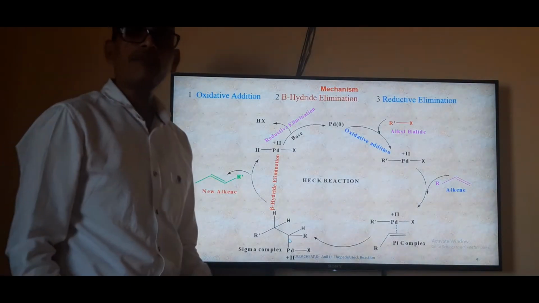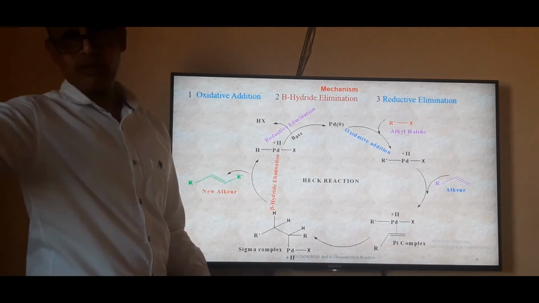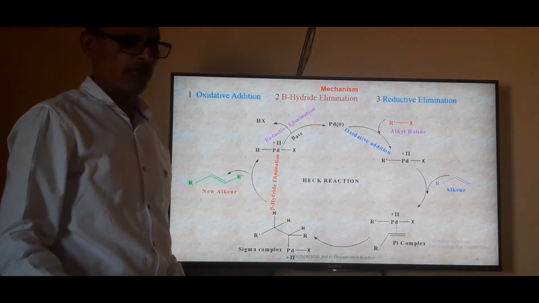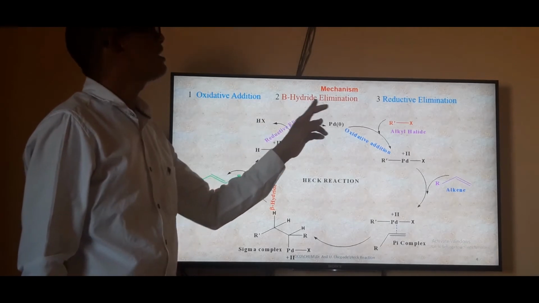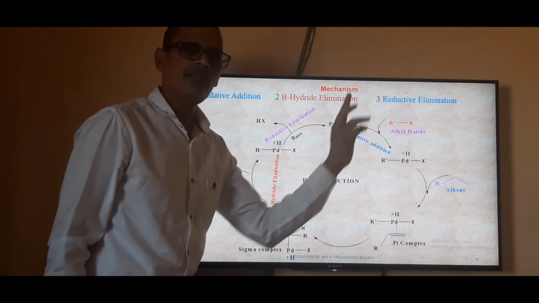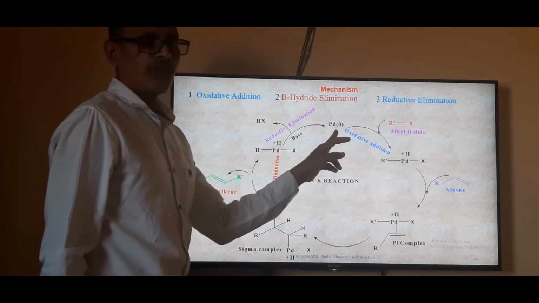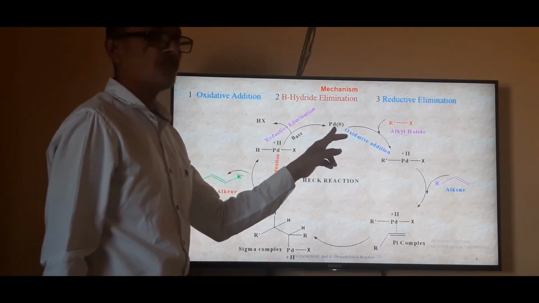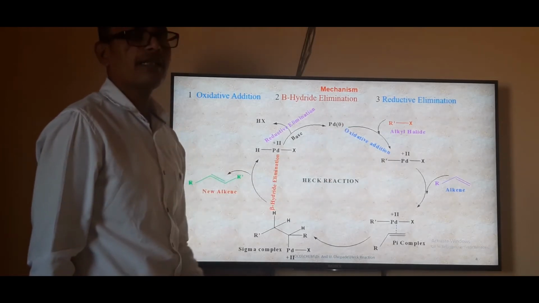The mechanism of the Heck reaction is generally carried out in three steps: oxidative addition, beta hydride elimination and reductive elimination. Palladium(0) first reacts with the alkyl halide.